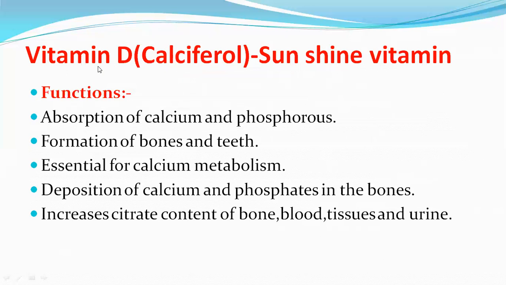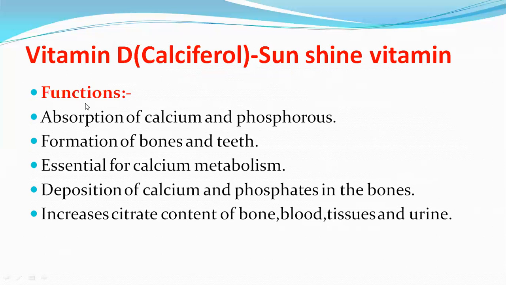Next one is vitamin D. The chemical name of vitamin D is calciferol. It is also known as sunshine vitamin because its provitamin 7-dehydrocholesterol, which is present in our skin, gets converted into vitamin D on exposure to sunlight. That is why it is also known as sunshine vitamin.